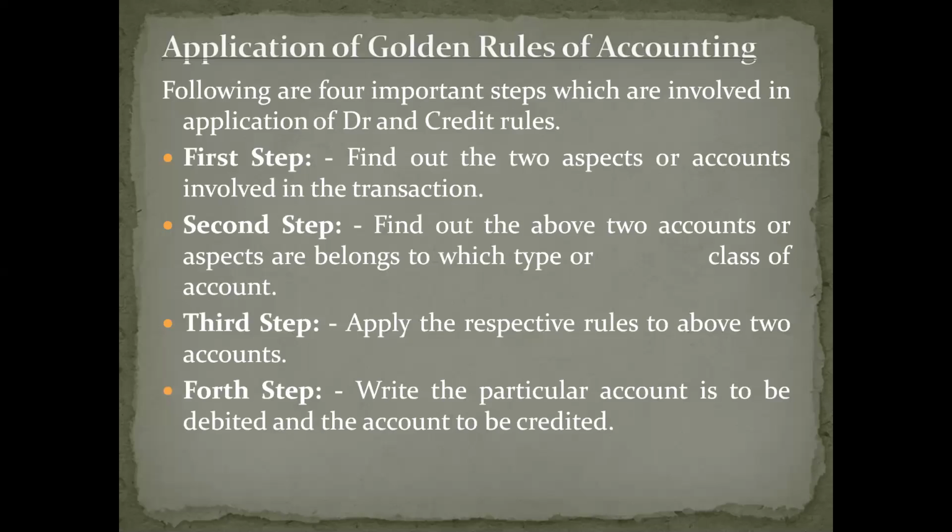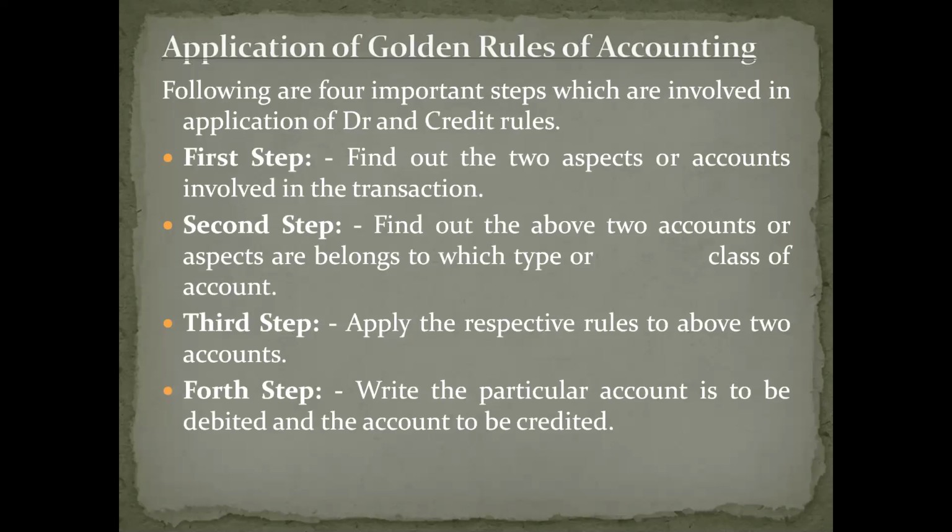So the first step involved in applying these golden rules of accounting is we need to find out the two aspects or accounts that are involved in the business transaction. Then the second step is, once you have found out the accounts in that particular transaction, you should see which category those accounts belong to.